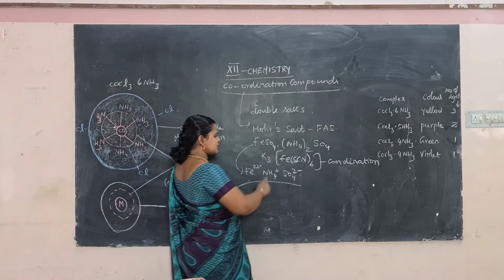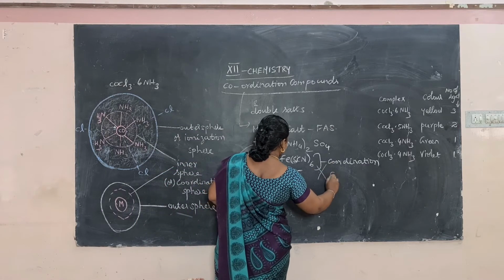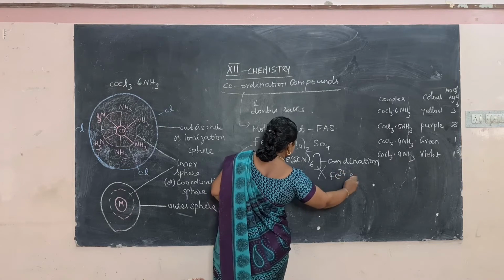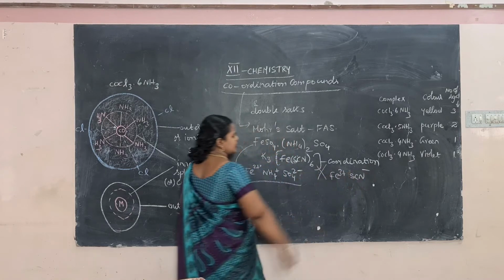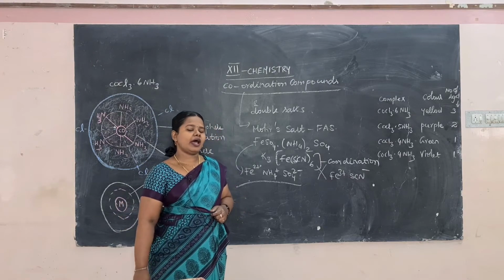Whereas this compound will not answer for Fe3+ and SCN-. So K3[Fe(SCN)6] will not answer these tests.